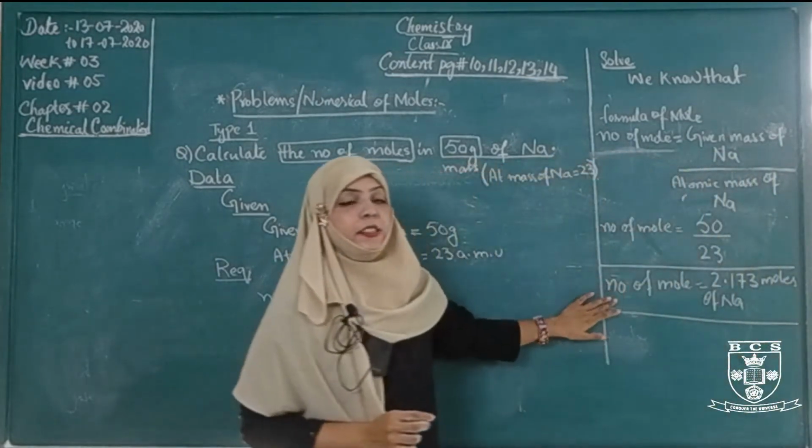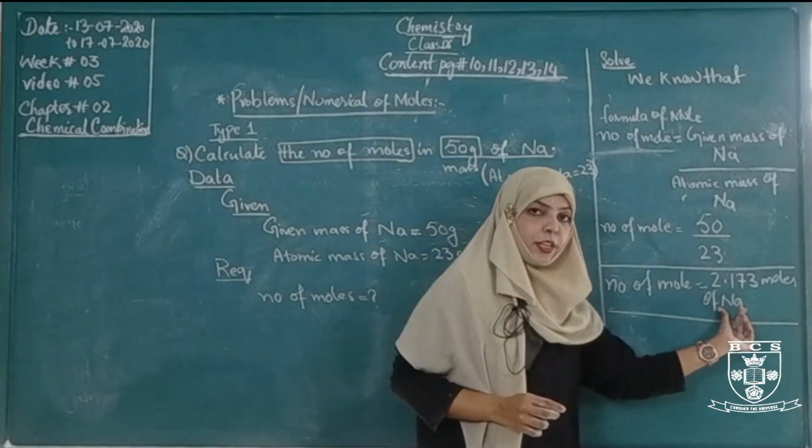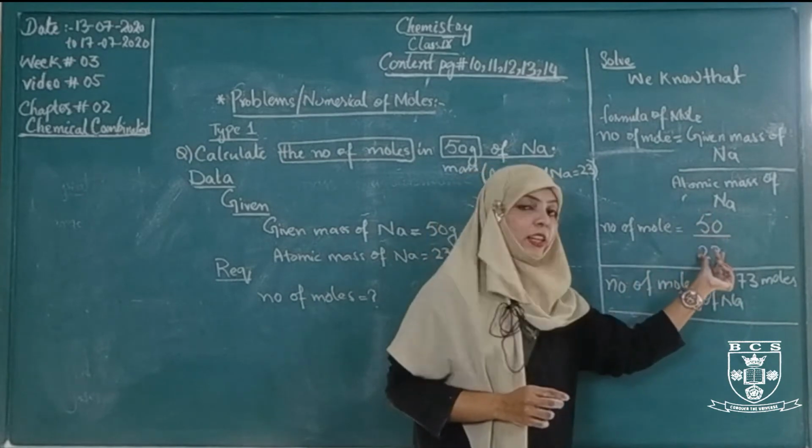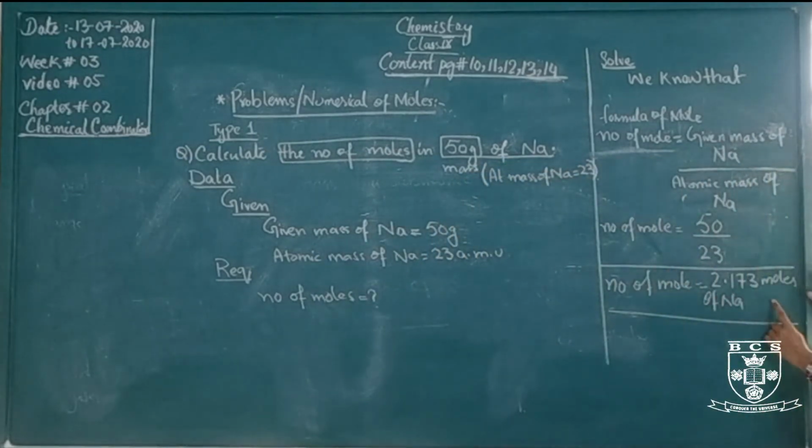The number of moles is 2.173 moles of sodium.